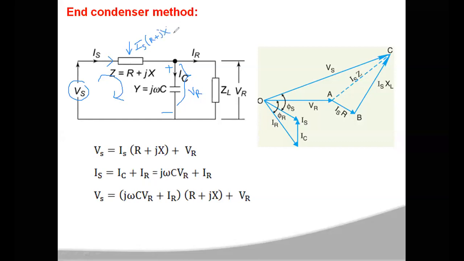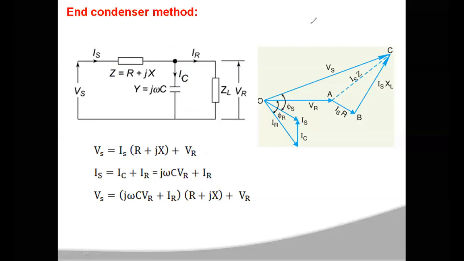Okay. So this is the voltage drop across this transmission line. And here the voltage across the capacitance is this VR, which is across the load. Now if you apply KVL in the first loop, then Vs is equal to the voltage across this transmission line, which is Is into R plus jX, and the voltage across this. So Vs is equal to Is into R plus jX plus VR.